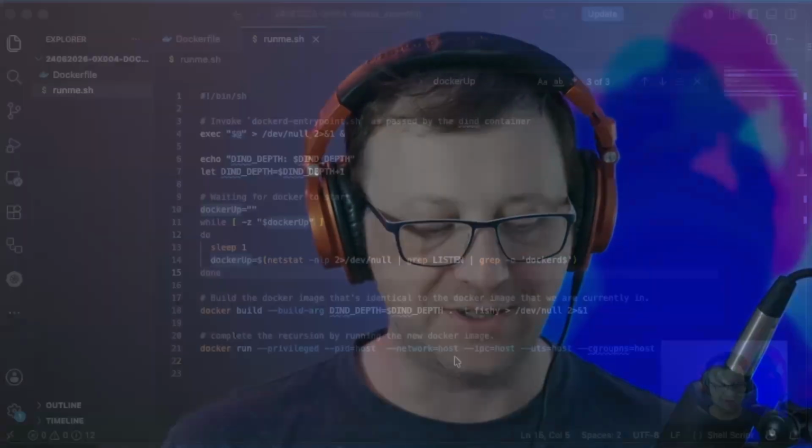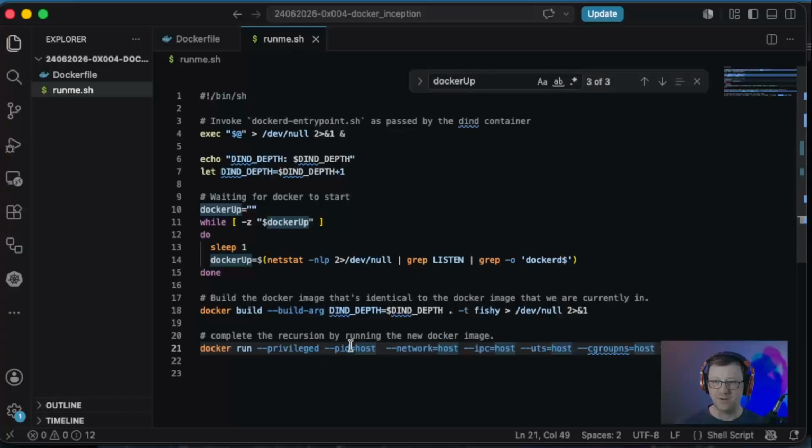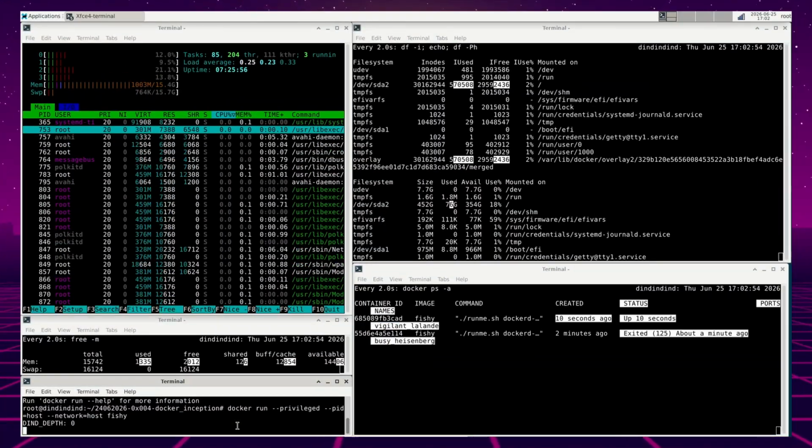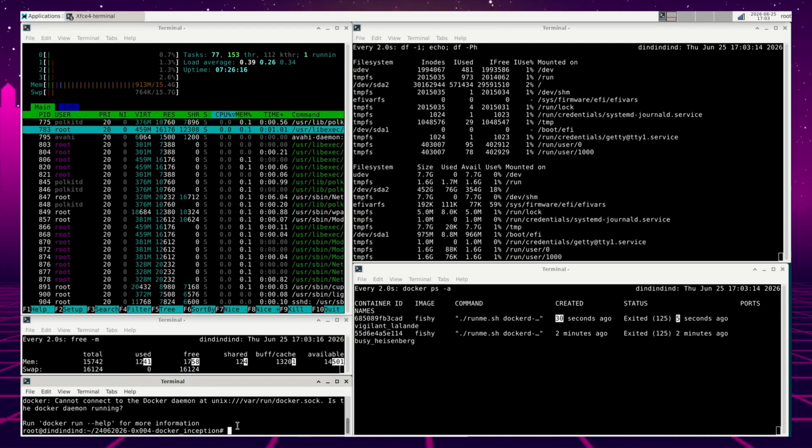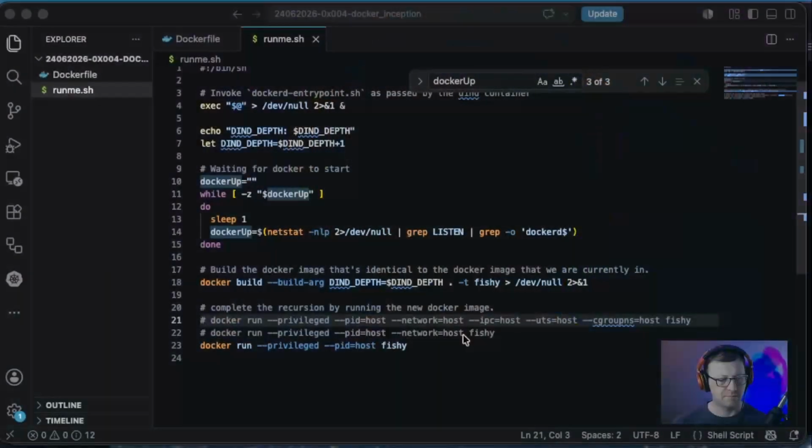That went poorly. Let's maybe just pare it back to just network host and PID host and see if we make it any further. All right, I think I was too hasty with adding this --network=host flag. I can't really get past a depth of 1 when I add it.